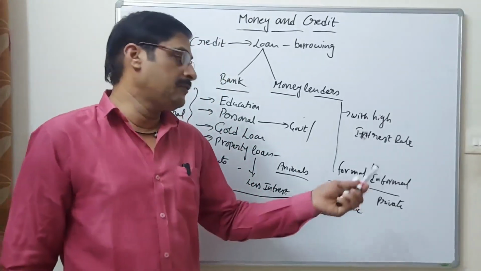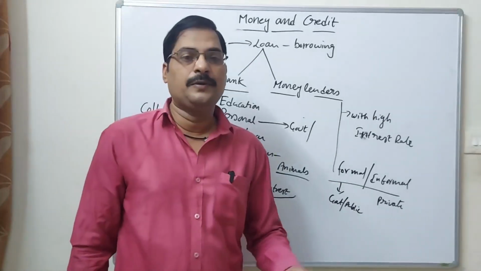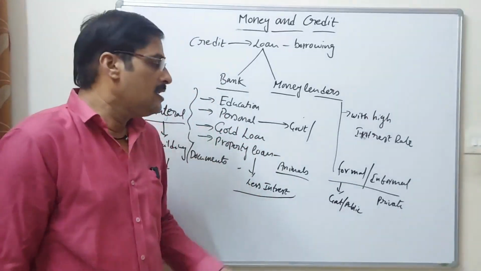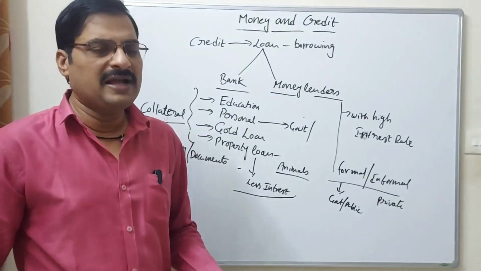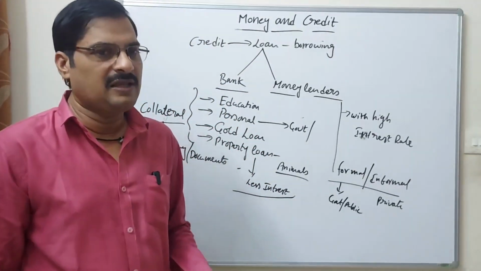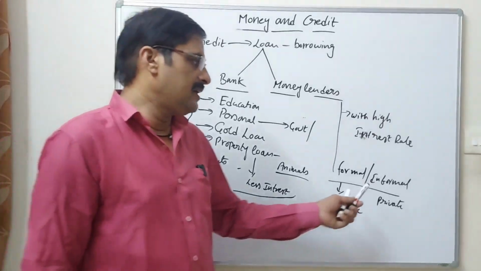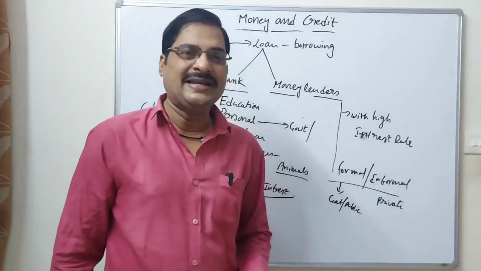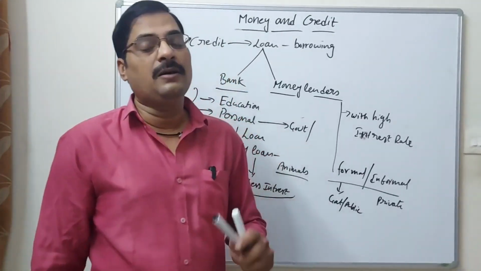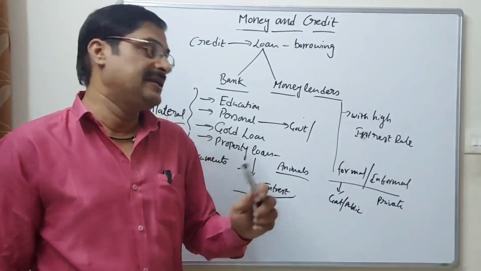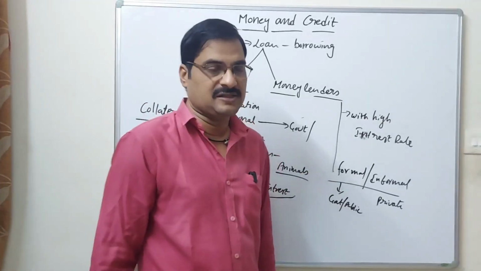Actually, in agriculture or for any other kinds of people, they have to take money every year at less interest. The banks provide it, but it takes some time. But the informal sector has no guarantee. It is risky, and they have to give the money immediately with high interest rates. Informal sectors.